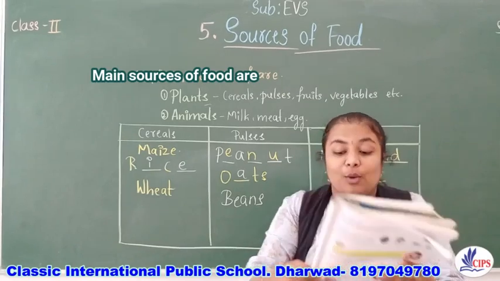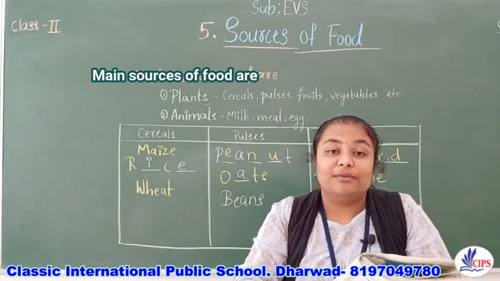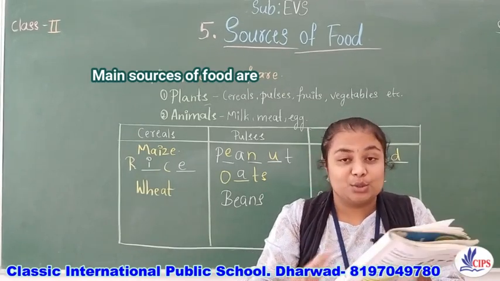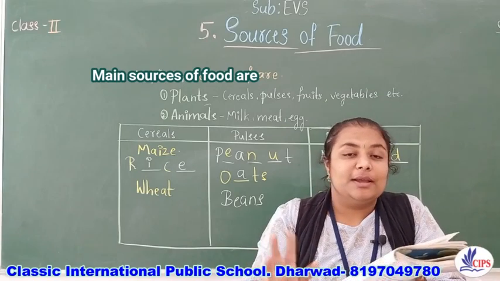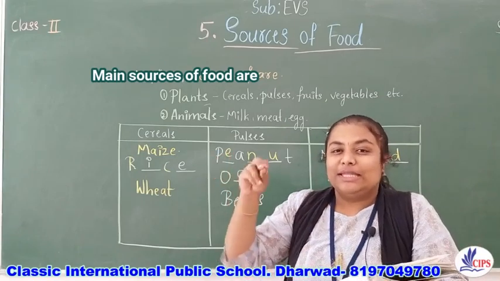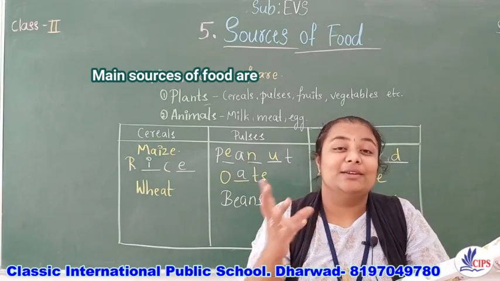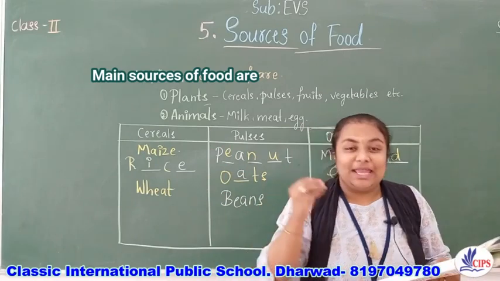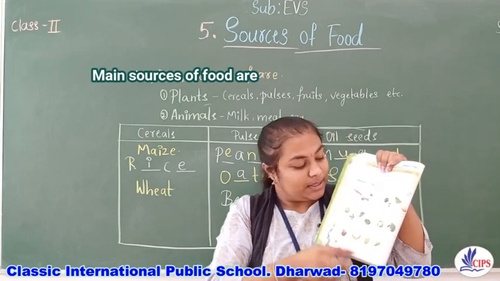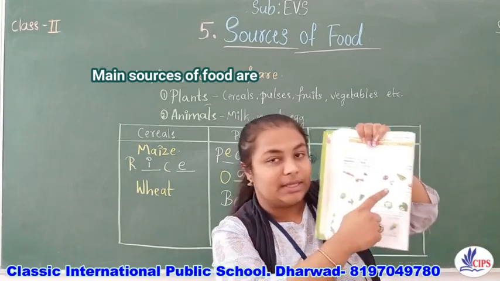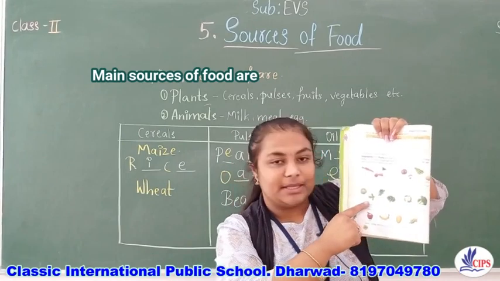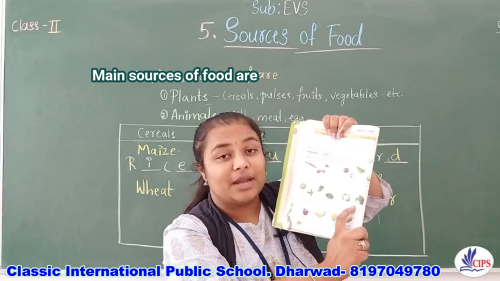Now let us see. Cauliflower and broccoli are the flowers of the plants. See, these two are the flowers of a plant. Roses, lilies, those we won't eat. Cauliflower and broccoli are the flowers of the plants that we eat. Okay, you can see here. These are the roots, these are the stems, and these are the leaves, and these are the flowers.